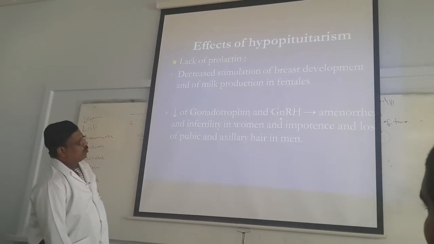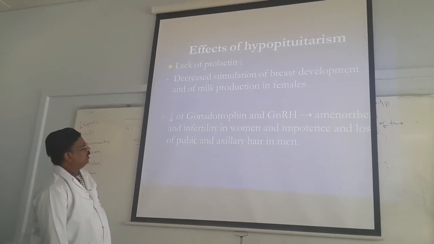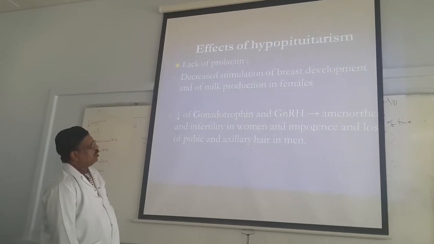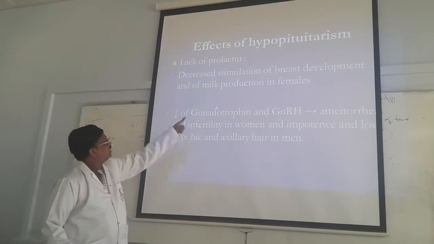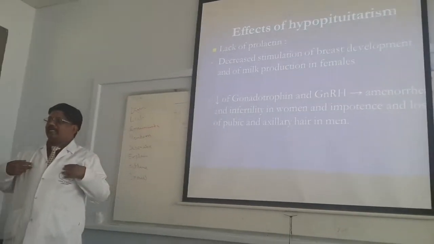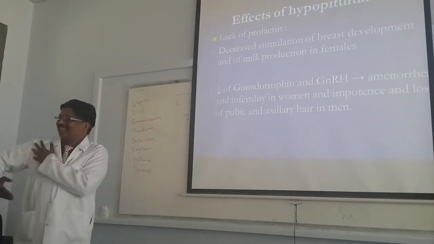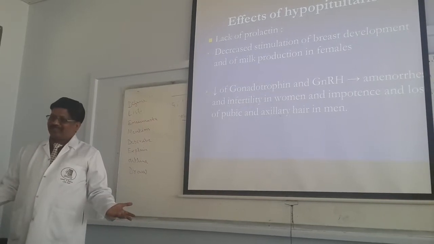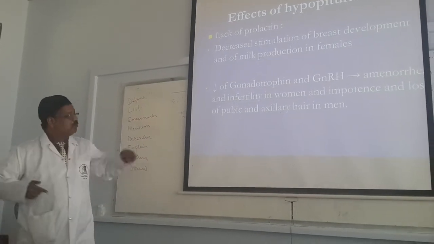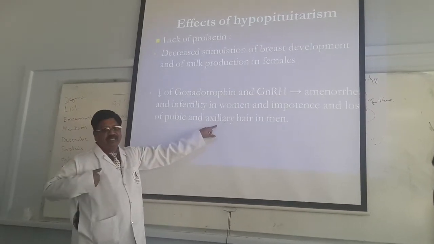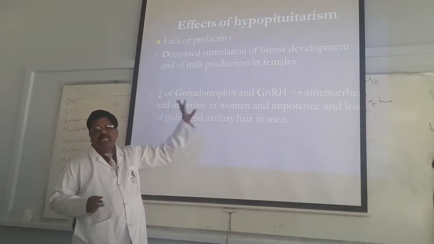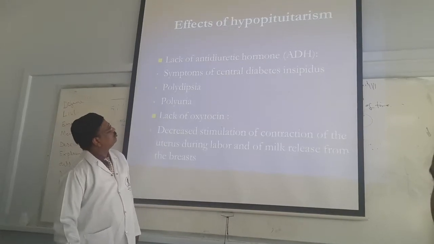Decrease of gonadotropin regulating hormone causes amenorrhea, infertility in the woman, impotence, and loss of pubic hair and axillary hair. If the deficiency occurs in the male, axillary hair and pubic hair do not develop. For males, impotence and loss of pubic and axillary hair occur because of gonadotropin and gonadotropin regulating hormone.